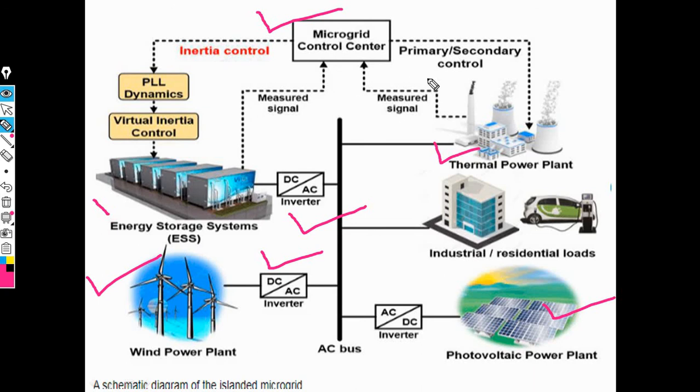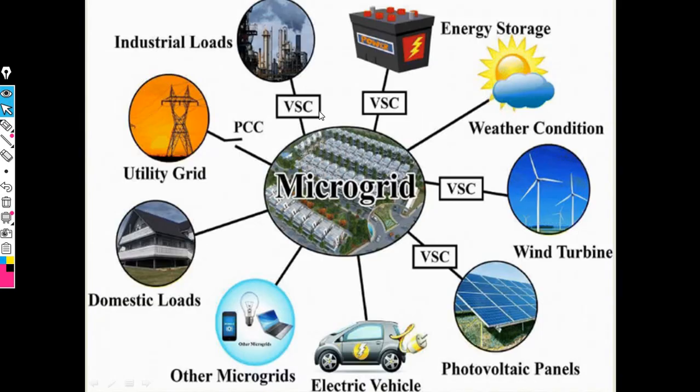Okay, now this is the important concept of the microgrid. Now the applications of microgrid. The first one is the energy storage system, that is, a voltage source converter. The voltage source converter is connected to the industrial load. Then here is the utility grid.